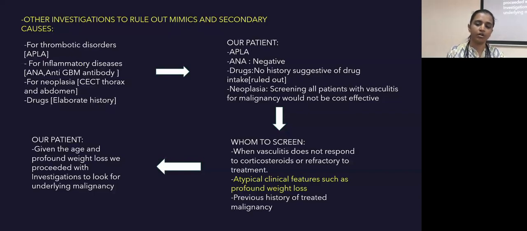Neoplasia: screening all patients with vasculitis for malignancy would not be cost effective. So who to screen? When vasculitis does not respond to corticosteroids or is refractory to treatment, and with atypical clinical features such as profound weight loss and previous history of treated malignancy. In our patient, given the age and profound weight loss, we proceeded with investigations to look for an underlying malignancy.